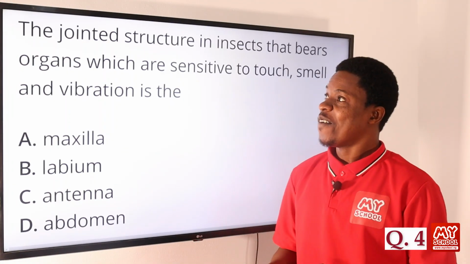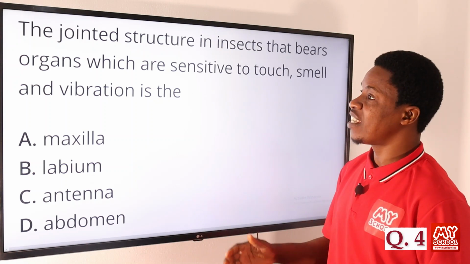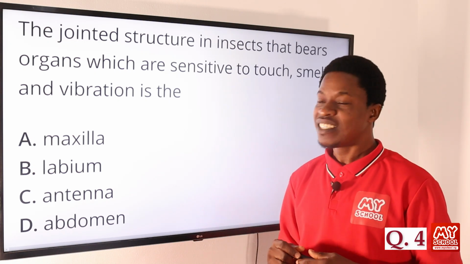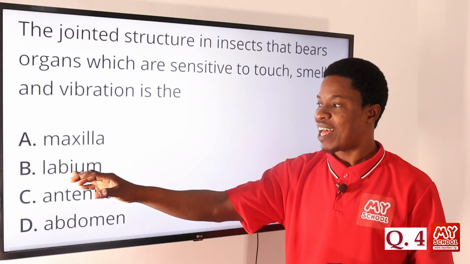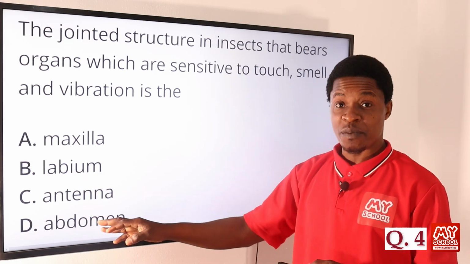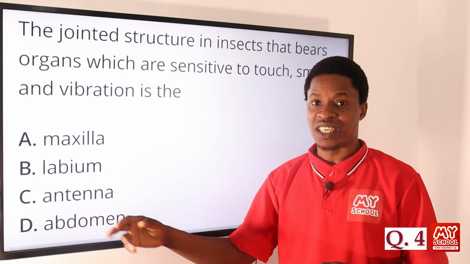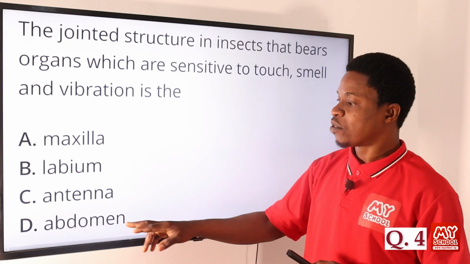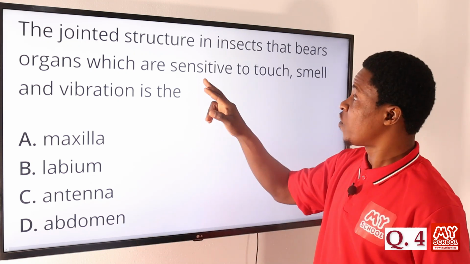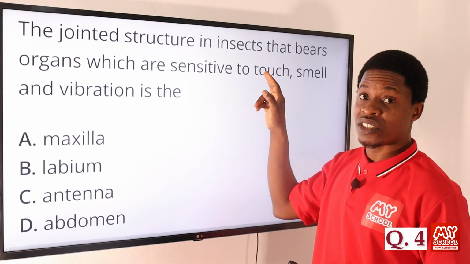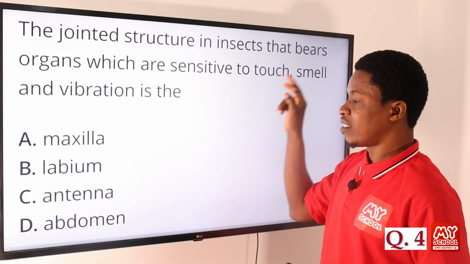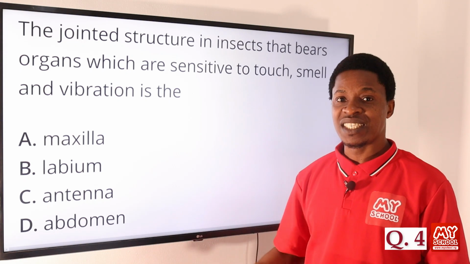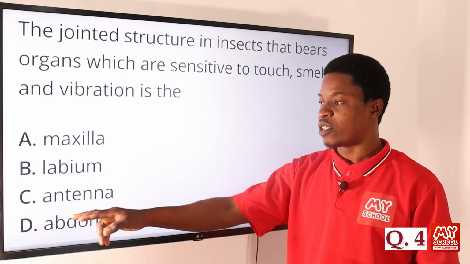Question number 4. The jointed structure in insects that bears organs which are sensitive to touch, smell, and vibration is the what? We have the maxilla, we have the labium, we have the antenna, we have the abdomen. This one is in the outermost part. Yes, we have it in the thorax region of the insect, you have it down. This would have been the answer if it was just sensitive to touch, but for the smell, this doesn't work. So vibrations, yes, but for smell, the abdomen cannot smell for the insect. So option D is not the answer.